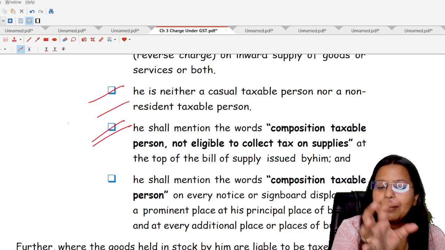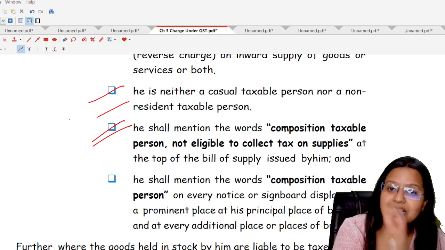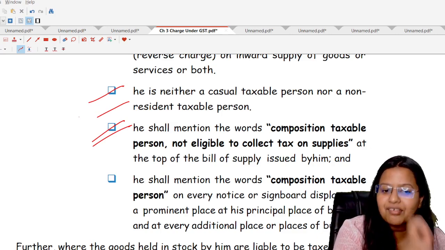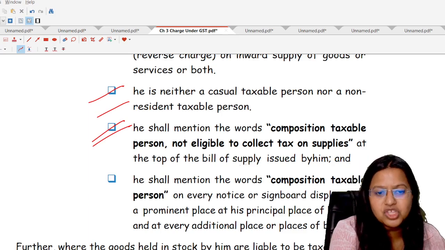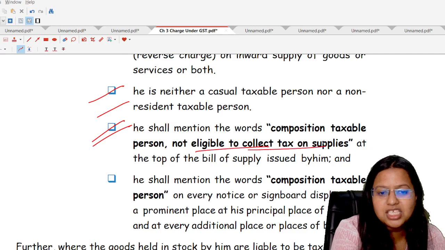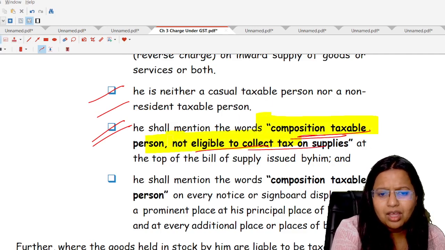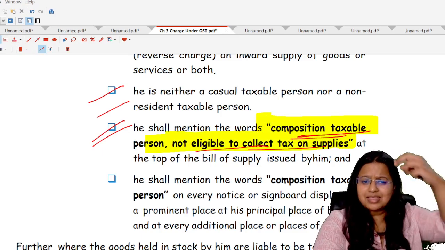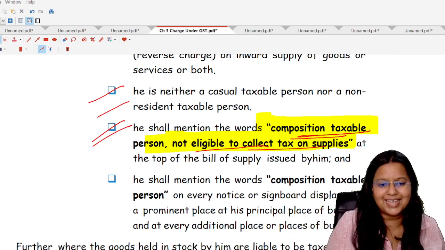A person who has registered under the composition scheme is required to compulsorily write on the top of the bill of supply issued by them, "composition taxable person, not eligible to collect tax on supply." It means on the invoice they are required to mention these words.